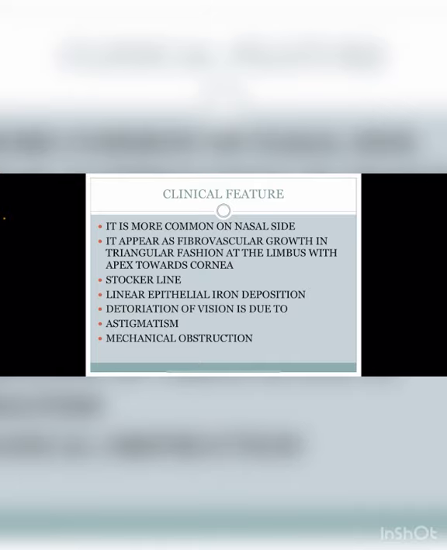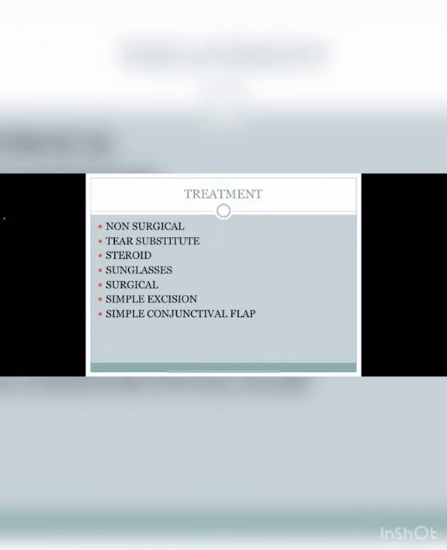Deterioration of the vision is due to astigmatism, and after that there is a mechanical obstruction. Treatment: there is no non-surgical cure, but we have to decrease the progression of the pterygium. So we use non-surgical treatment like tear film substitutes, because there is damage to the tear film. We use tear substitutes like hydroxypropyl methylcellulose and propylene glycol, which we can give to the patient because there is an instability of the tear film. After that, we can give steroids, because steroids decrease the inflammation, so they also regress the pterygium but do not remove it.